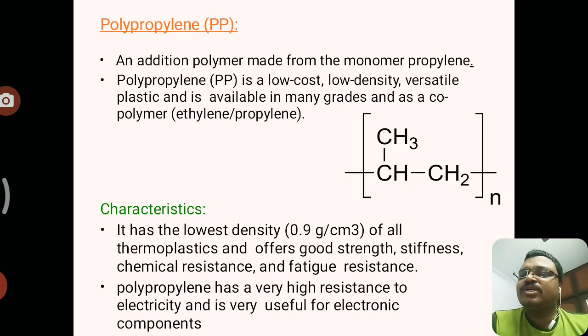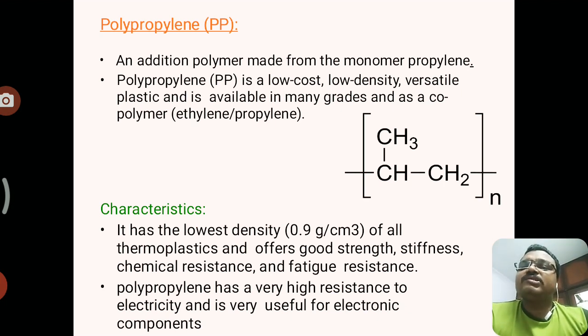The next one is polypropylene. It consists of polypropylene monomers, and it is a low cost, low density polymer. It is also available in many grades, such as copolymers of ethylene and propylene.